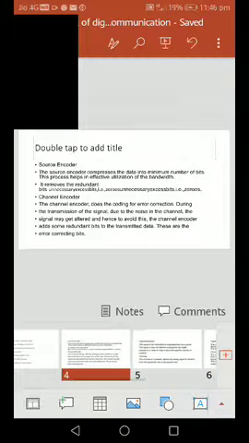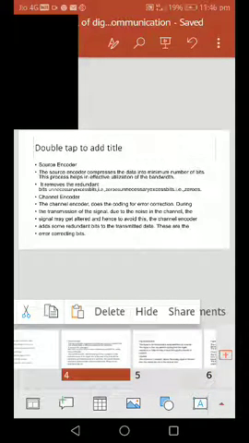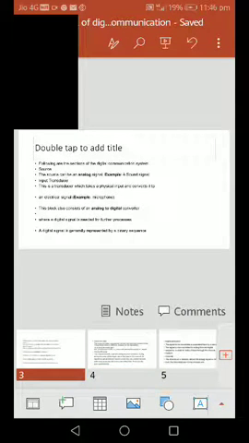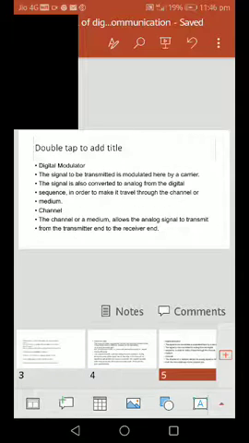The next component is the source encoder, and then we go to the digital modulator. The output of the previous block is given to the digital modulator. The digital modulator modulates the characteristics of the signal so that it can be modulated with a carrier to transmit through a longer distance. Carriers are high frequency signals.